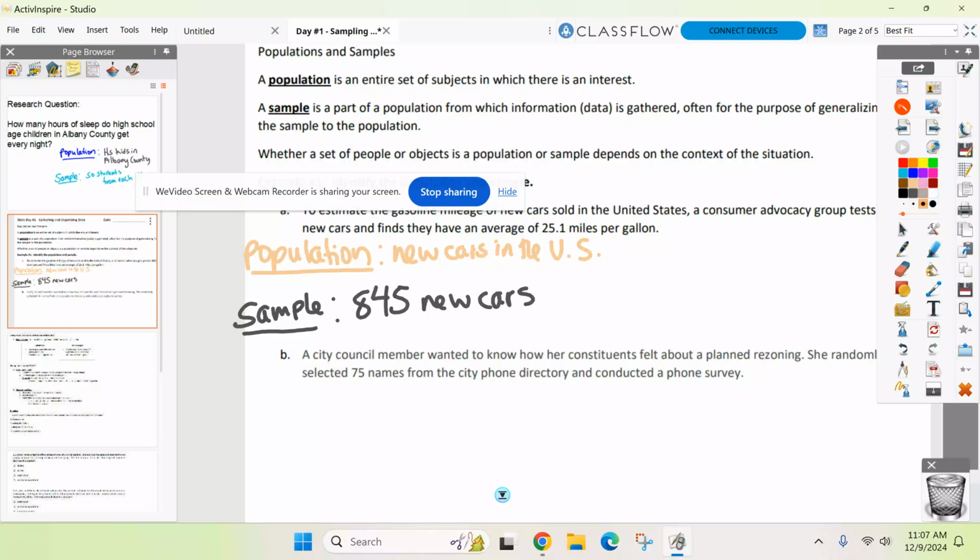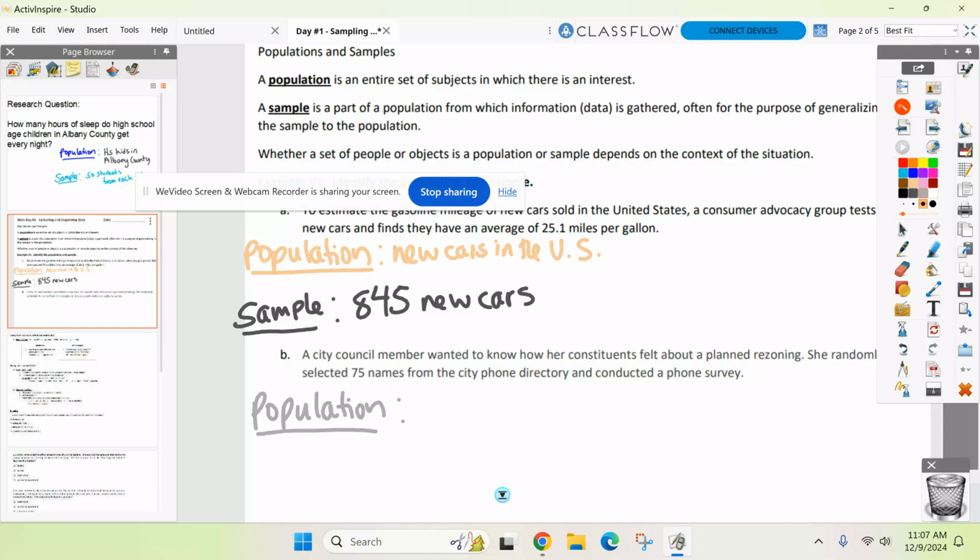City council member wants to know how constituents, that's the people in her area, felt about a plan for rezoning. She randomly selects 75 names from the directory and conducts a phone survey. So population. Who are we testing on here?